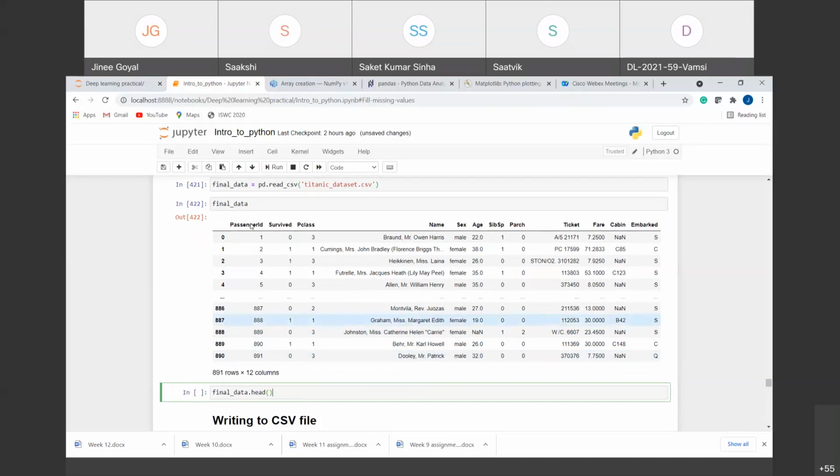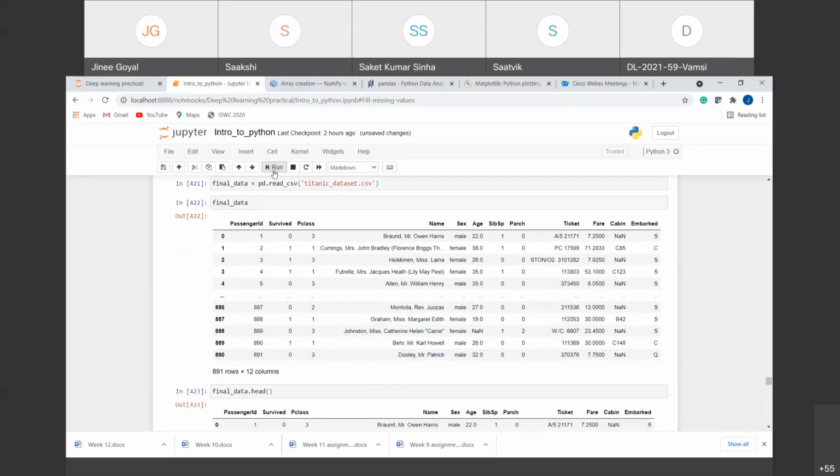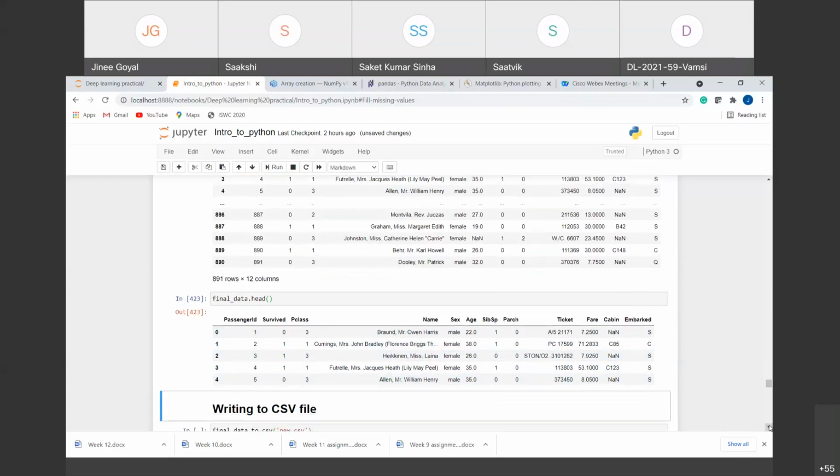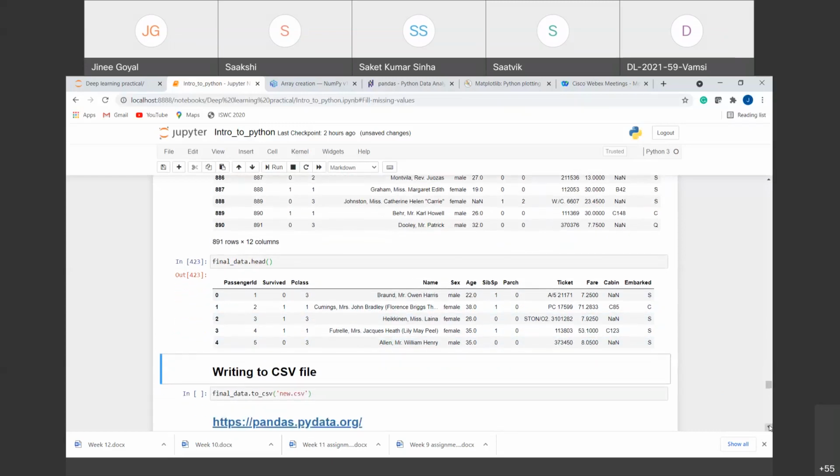So we can use that head function that I defined above. By default, it will give us the first 5 rows. Now we can see the data clearly here, so we can then work on it. For example, here you can see that there are NaN values present, right? So we can remove these NaN values in the similar way that we have defined above, that is, how to handle the missing values, right?